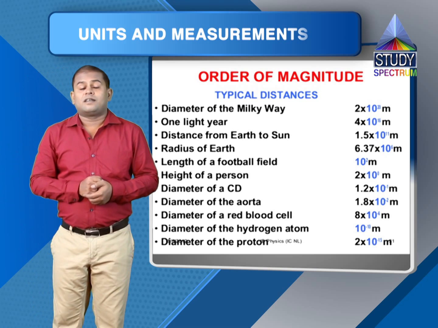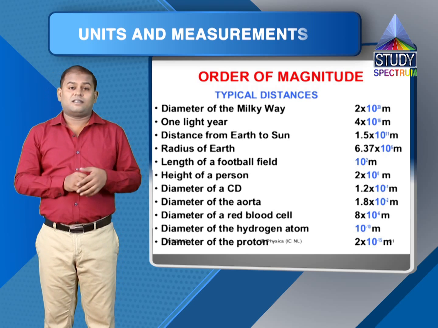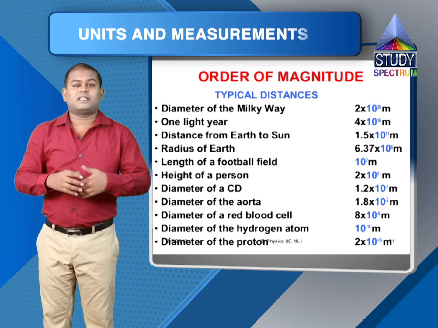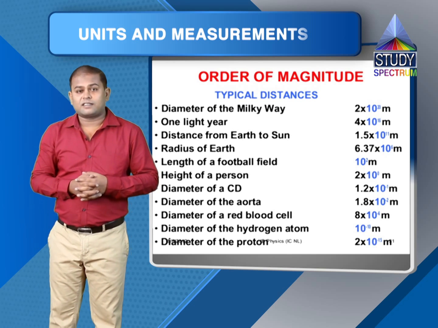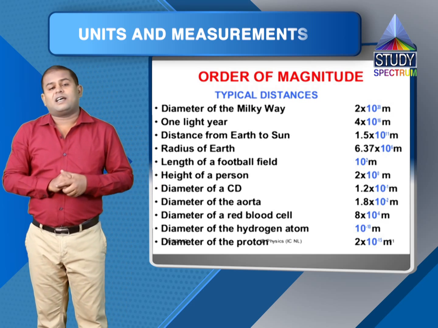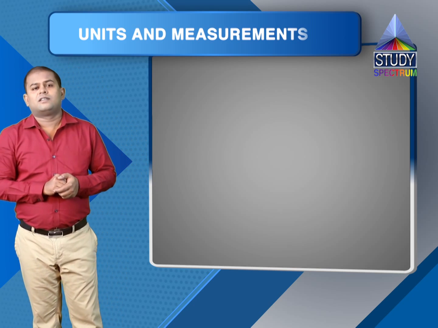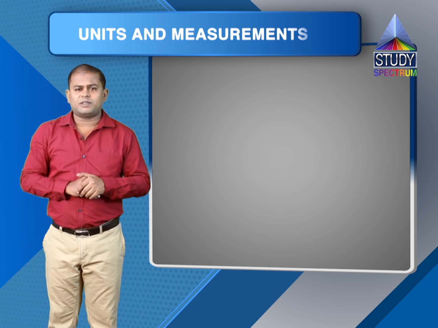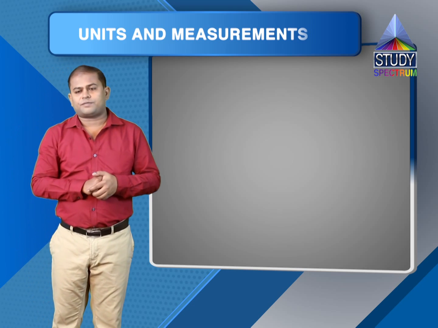But we cannot measure the length of the order 10 raised to 11 meter directly. We cannot measure the distance of earth from the sun using a measuring tape or any such thing, right? So we cannot measure these lengths directly. So for that we have some indirect methods which we'll be using to measure lengths which do not lie in the range of 10 raised to minus 5 meter to 10 raised to 3 meter, or even these lengths also we can measure using our indirect methods.